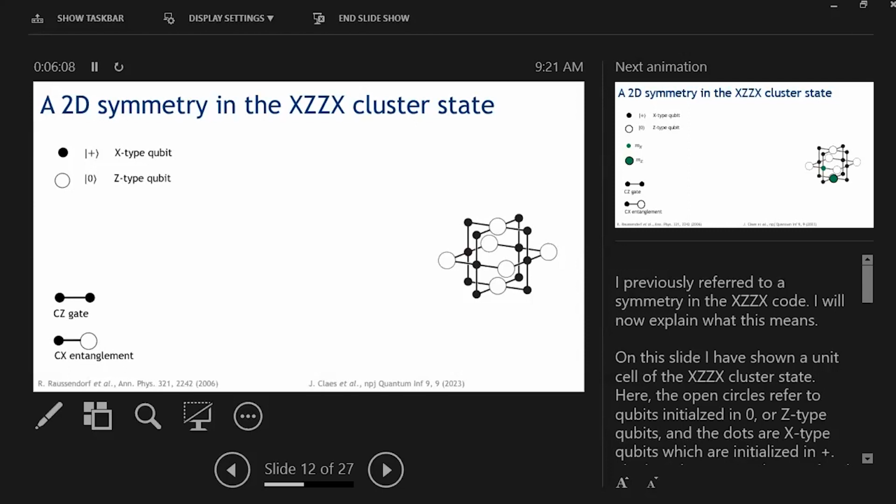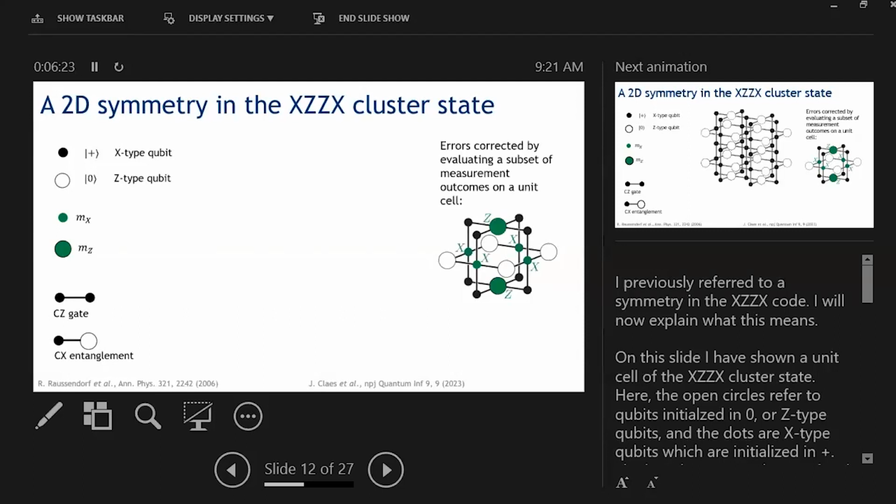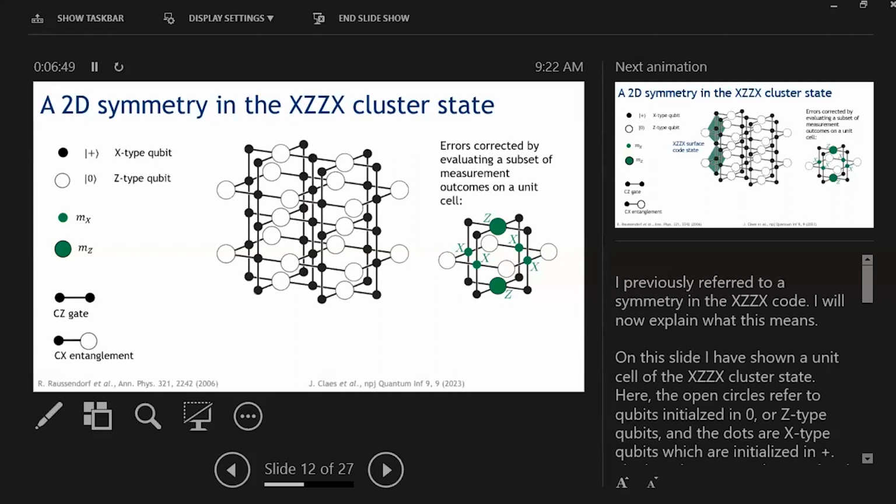How we do error correction on this unit cell is we measure out all the qubits in their respective bases. So we measure X qubits in the X basis and Z qubits in the Z basis. We then collect the measurement outcomes on all the qubits of our unit cell and multiply them together to get the unit cell stabilizer product. If no errors have occurred, then this product should be +1. If an anti-commuting error has occurred, then this unit cell stabilizer product becomes -1. In practice, we can create a cluster state of any size by tiling this unit cell across space.